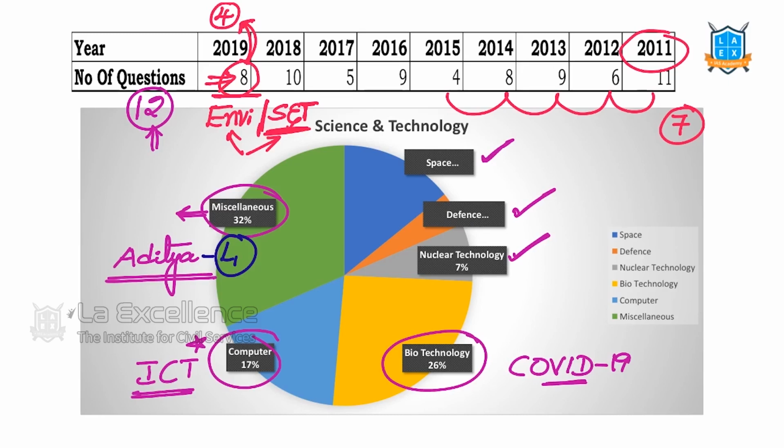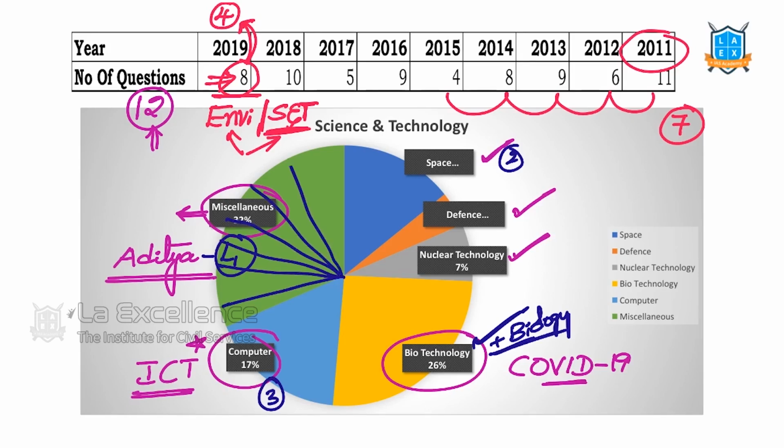If we look at this particular diagram, we can see that biotechnology questions, including basic biology questions plus biotechnology, have a larger share compared to other topics. Then space is the second largest area. Computers and ICT is the third important area. Then miscellaneous issues, consisting of many areas and new developments in various fields, all come under miscellaneous. And then nuclear technology, defense technology.